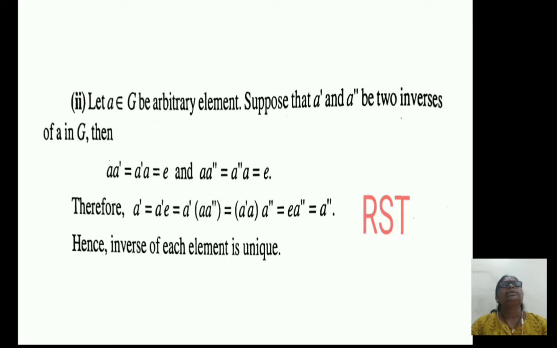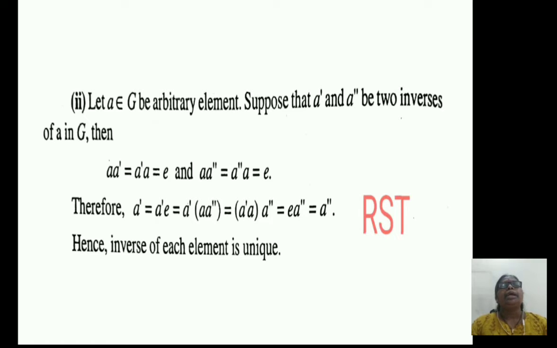To prove this, suppose that a dash and a2 dash be the two inverses of a in G. Then a into a dash equals a dash into a equals e and a into a2 dash equals a2 dash into a equals e, since a dash and a2 dash are inverses of a.